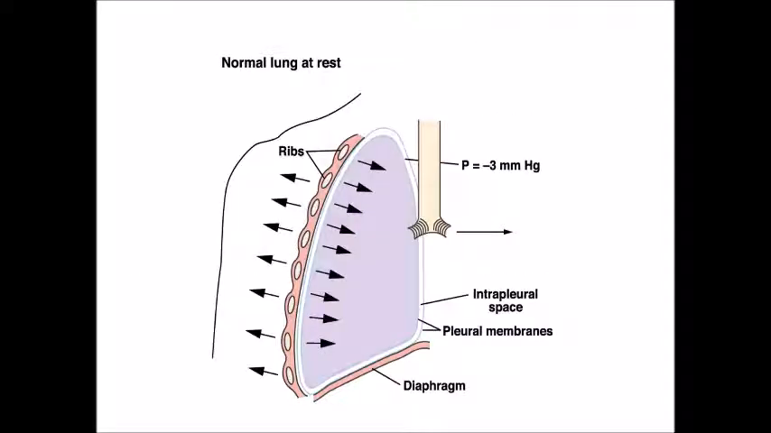You can see the normal tendency of the lung is to go inward due to elastic properties, and the normal tendency of our thoracic wall is to go outwards, also due to elastic properties, because of which the in-between pleural space containing pleural fluid has negative pressure.